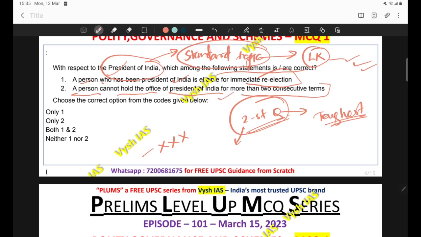Then the second is, a person cannot hold the office of President of India for more than 2 consecutive terms. If you look, the first and second seem to be contradictory also. Even if you're not able to find that contradiction, you can infer that the second statement is incorrect, simply because this point hasn't been mentioned anywhere in Lakshmikant. If this point were correct, it would surely have been mentioned in Lakshmikant and you would have learned it. Since you haven't heard it, you can infer that the second statement is incorrect. So the correct answer comes out to be only one, option A.